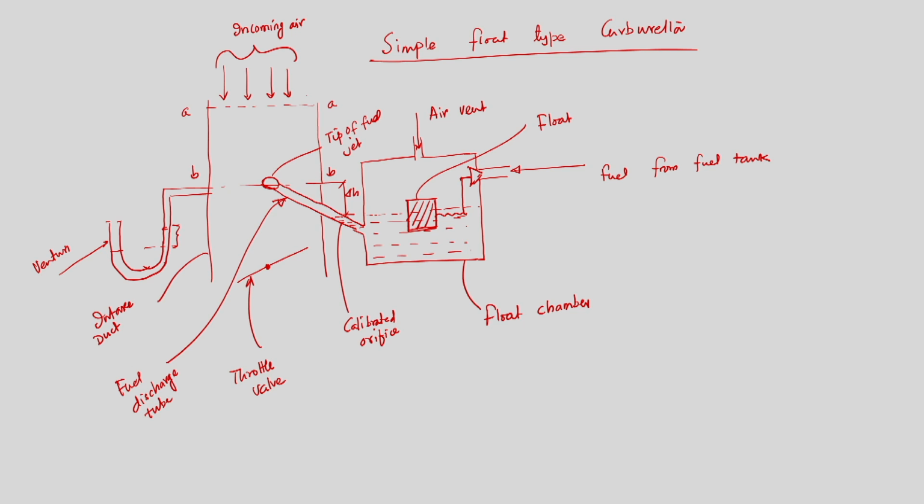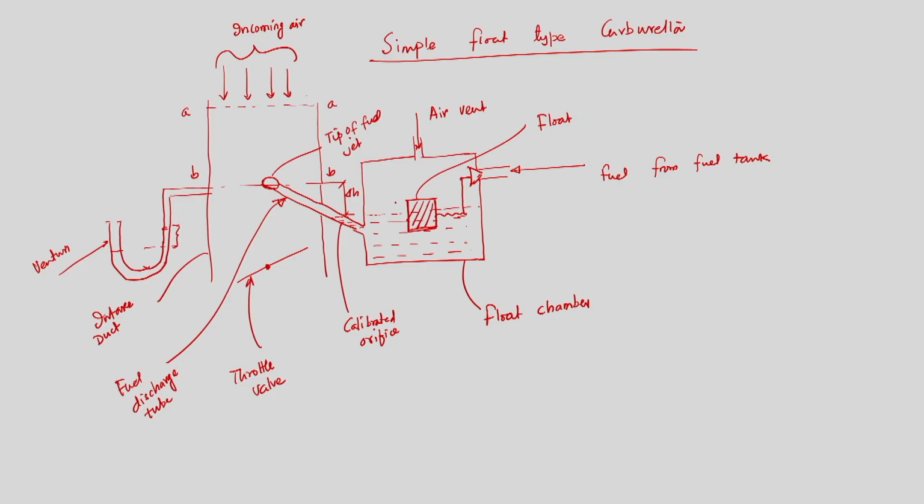So, if I now create a pressure difference between these two sections, between the atmospheric pressure in the float chamber and the pressure at which fuel is being discharged through the fuel discharge tube, what do we have to do? We have to make a necessary arrangement. That is a very important step: how we can create that pressure difference.